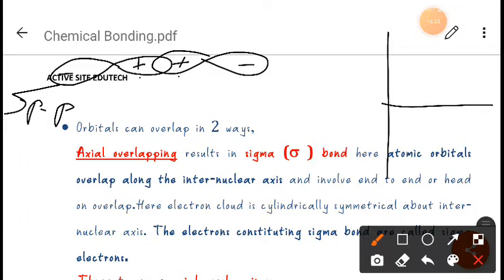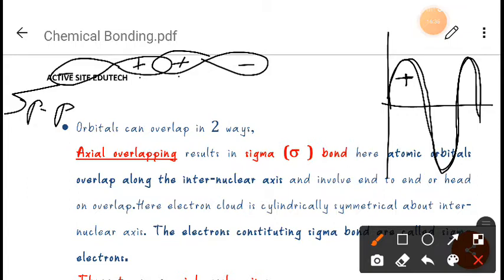Here positive and negative is not a charge, it is just a crest and a trough. We know that the electrons move like a wave, like this. Suppose we take this one as trough, crest as plus and trough as minus. So this is just about the crest and the trough, not about the charge. When the positive side and positive side of the lobes overlap, this type of overlapping is called positive overlapping.